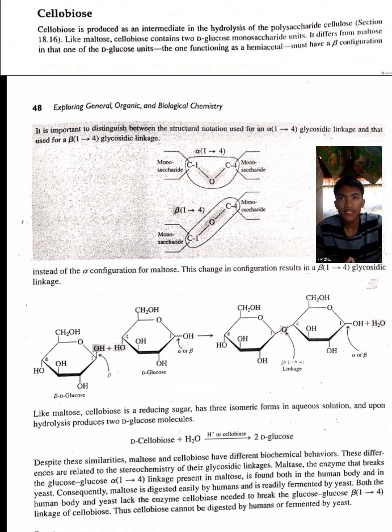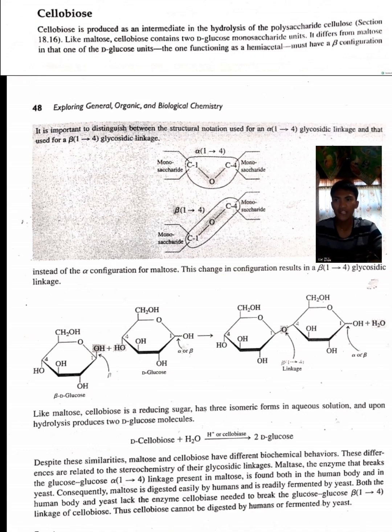Cellobiose is produced as an intermediate in the hydrolysis of the polysaccharide cellulose. Like maltose, cellobiose contains two D-glucose monosaccharide units. It differs from maltose in that one of the D-glucose units must have a beta configuration.